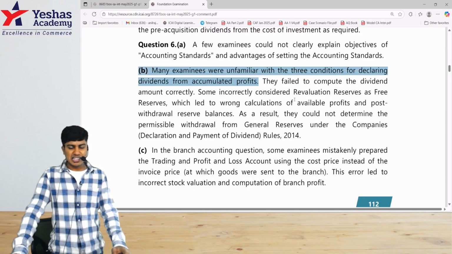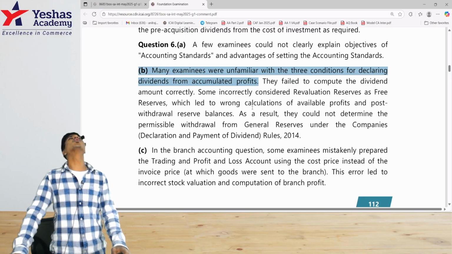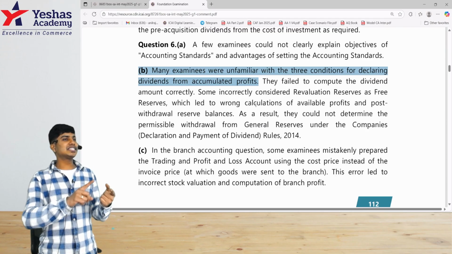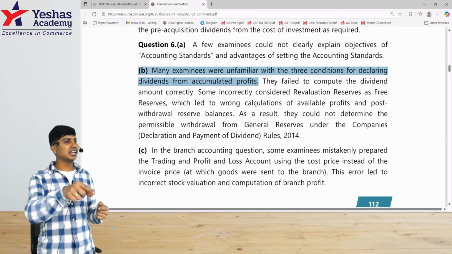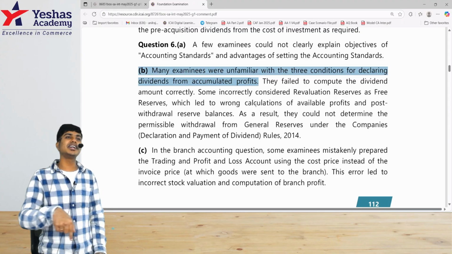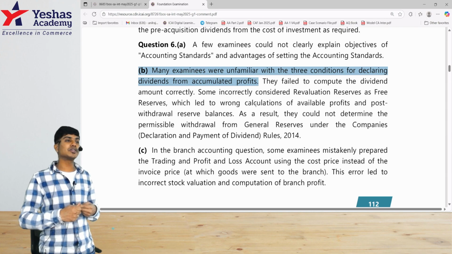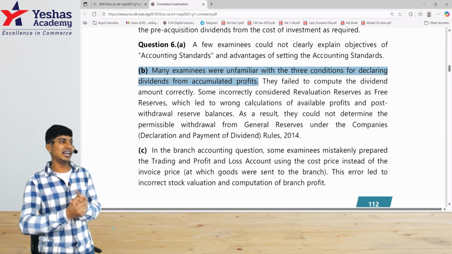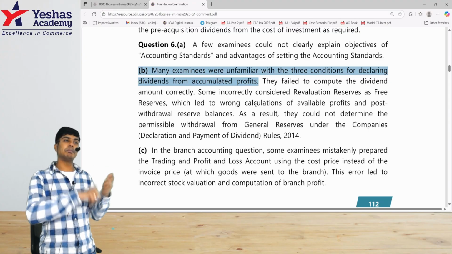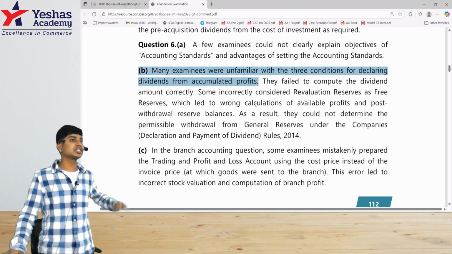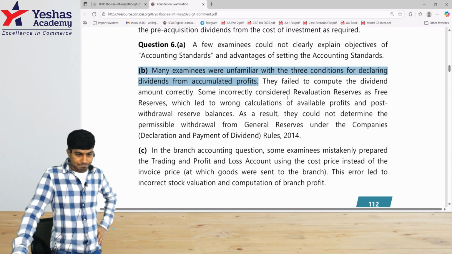Some incorrectly considered revaluation reserve as free reserves. Oh God, revaluation reserve is not free reserve. We've done this in buyback chapter also. It is there in financial statements also. It is there in dividend also. Free reserve is such reserve which can be utilized for the purpose of declaration of dividend. You can use general reserve and P&L. You cannot use revaluation reserve. You cannot use capital reserve.